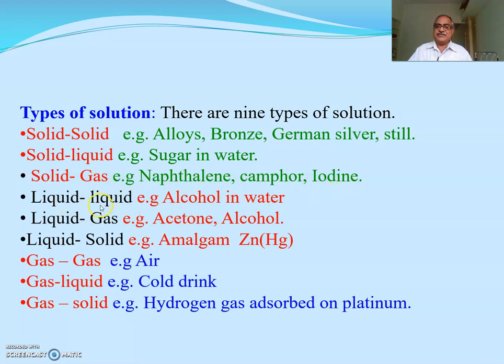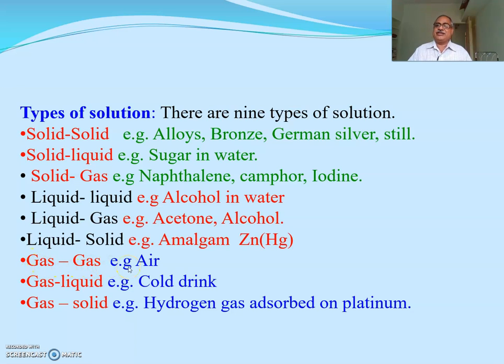Then the next type is liquid dissolved in liquid, alcohol in water. Liquid in gas, acetone or alcohol, means liquid converted into gas, and you get a homogeneous phase. Then liquid dissolved in solid, amalgam. Liquid dissolved in solid means mercury dissolved in zinc powder or in sodium: zinc amalgam, sodium amalgam, etc.